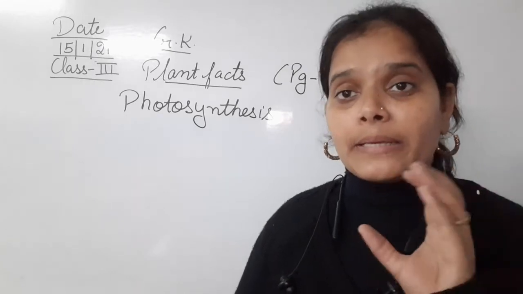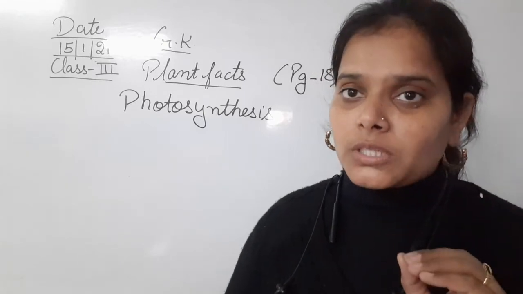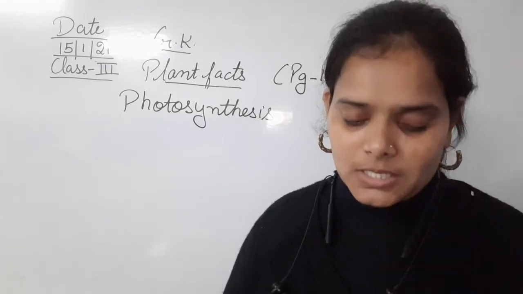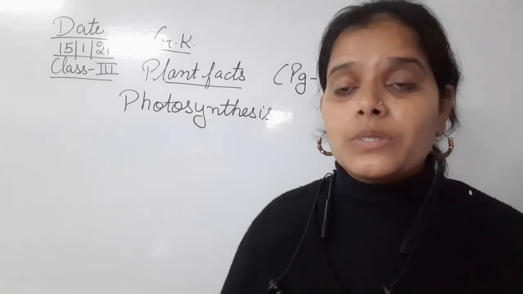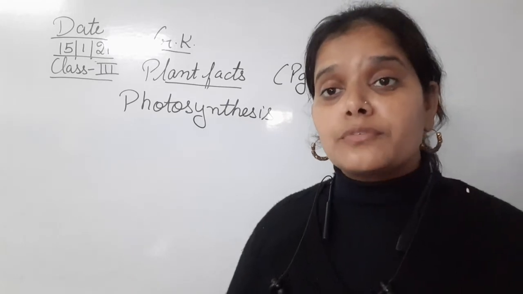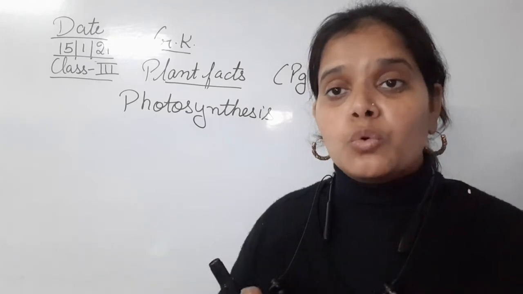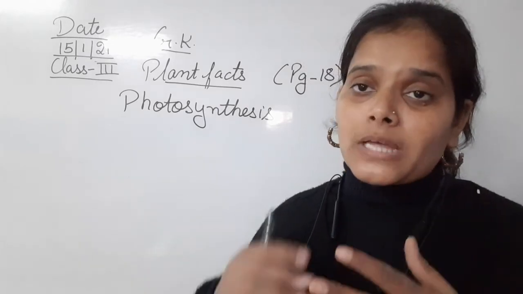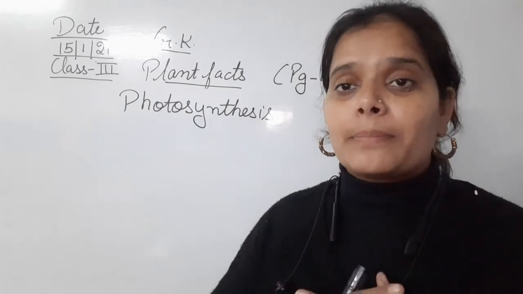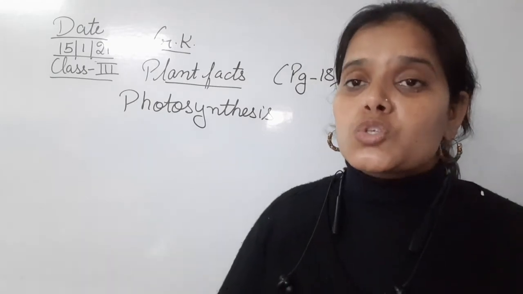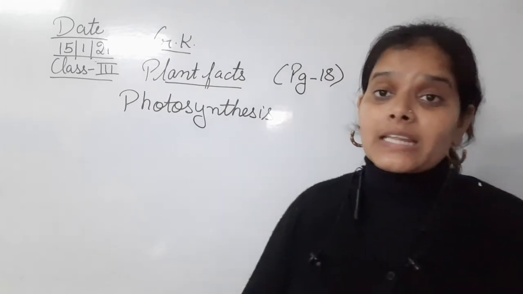जो chlorophyll है, एक green pigment होता है जो कि plants के leaves पे present होता है. So chlorophyll is a green pigment, or color, which is used by the leaves to make the food. You can say that leaves are the kitchen of the plants, who prepare the food for the plants with the help of carbon dioxide, chlorophyll and all those things, and then pass it on to the other parts of the plant, so that the other parts of the plant also consume that and can grow properly.